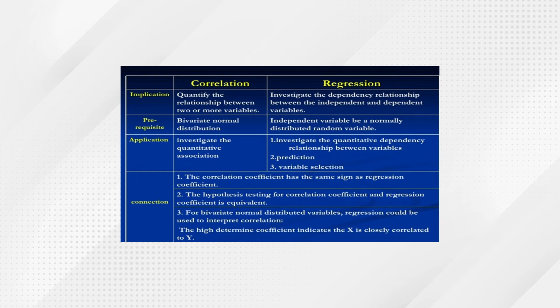This is a very important aspect, because in the coming sessions we are going to have an exclusive talk on hypothesis testing. We will have an elaborate session on what exactly a hypothesis is, how the null hypothesis can be rejected, or the alternate hypothesis can be accepted, or vice versa. But this has a great role, so when you test the hypothesis, the tests for the correlation coefficient and regression coefficient need to be equivalent. For bivariate normally distributed variables, regression could be used to interpret correlation. A highly determined correlation indicates that X is closely correlated to Y.